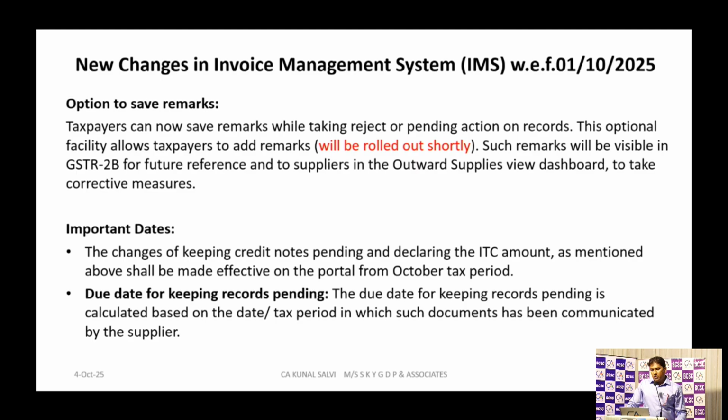So the taxpayer can now save a remark while taking reject or pending action on records. This optional facility allows taxpayers to add remarks. This is not yet rolled out. It will roll out shortly. Such remarks will be visible in GSTR-2B for future reference, and at the same time it will go to the outward dashboard of the supplier. Important date is okay.